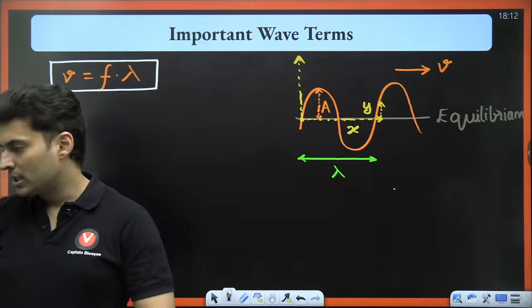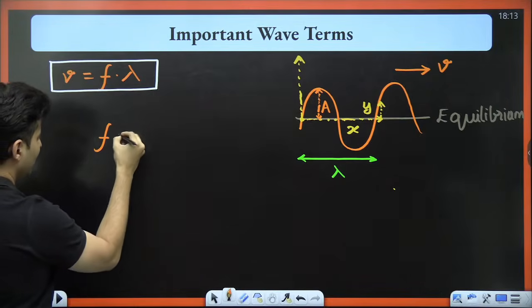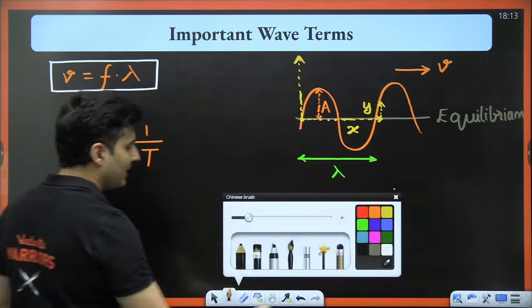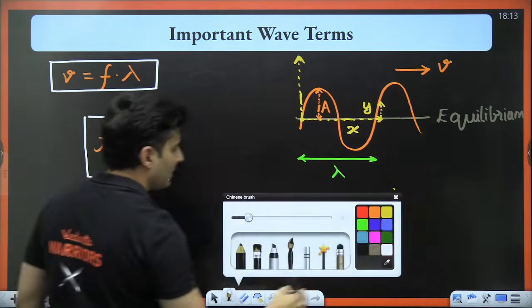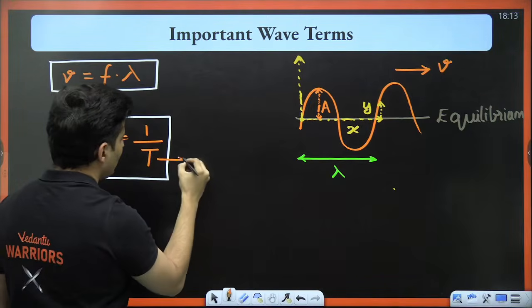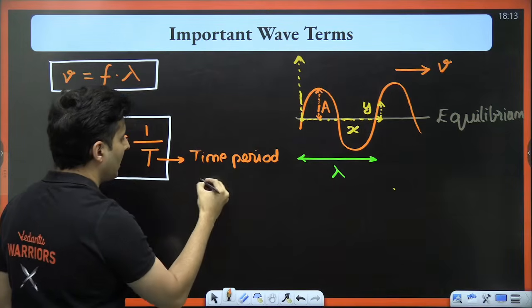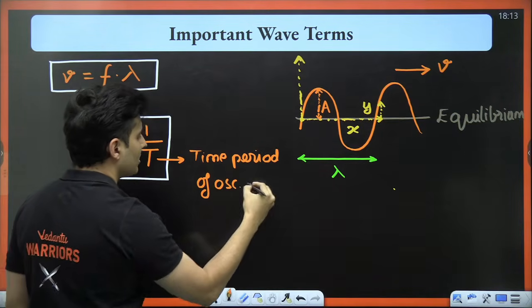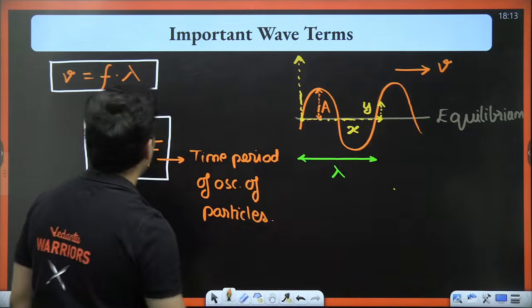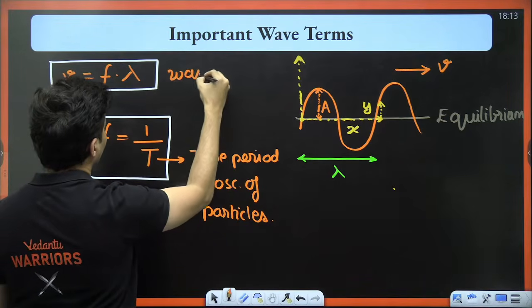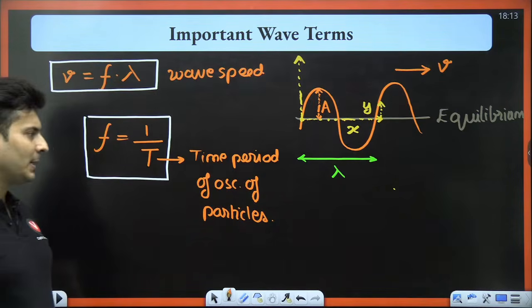Very good. Not just that, you should also know one more thing, that frequency is 1 by time period. What is this time period? This is the time it takes to go up and down. This is nothing but the time period of the oscillations of the particles. This is the formula for your wave speed. Keep this in mind. All right.